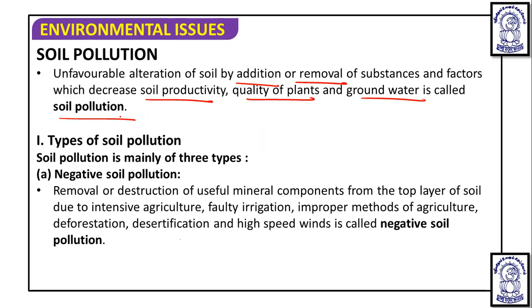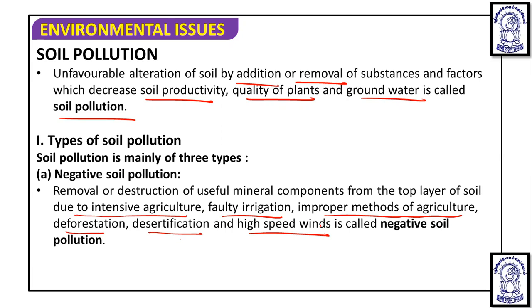Now, if we focus on the types of soil pollution, it is of three types: positive soil pollution, negative soil pollution, and landscape or third pollution. The first type we are going to discuss is negative soil pollution. Negative means we are going to remove or destroy useful mineral components from the top layer of the soil due to intensive agriculture, faulty irrigation, improper methods of agriculture, deforestation, desertification, and high speed winds. This is called negative soil pollution.